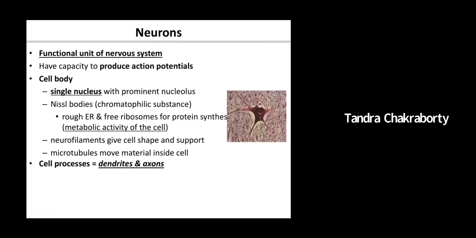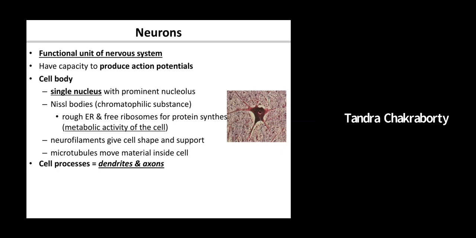So now the brain is actually made up of millions or billions of cells, and these cells are called neurons. Now, the central nervous system or the peripheral nervous system is made up of two kinds of cells. One are called the primary cells, which are the neurons, as you can see it on the screen. The other is, it also has supporting cells, which are known as neuroglial cells. Okay, so neurons, we're going to start with neurons, and then we are going to learn about the neuroglial cells.